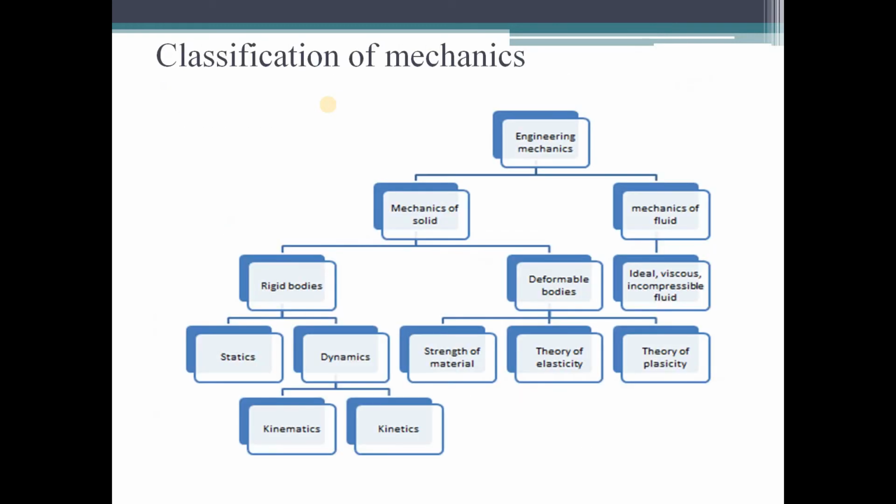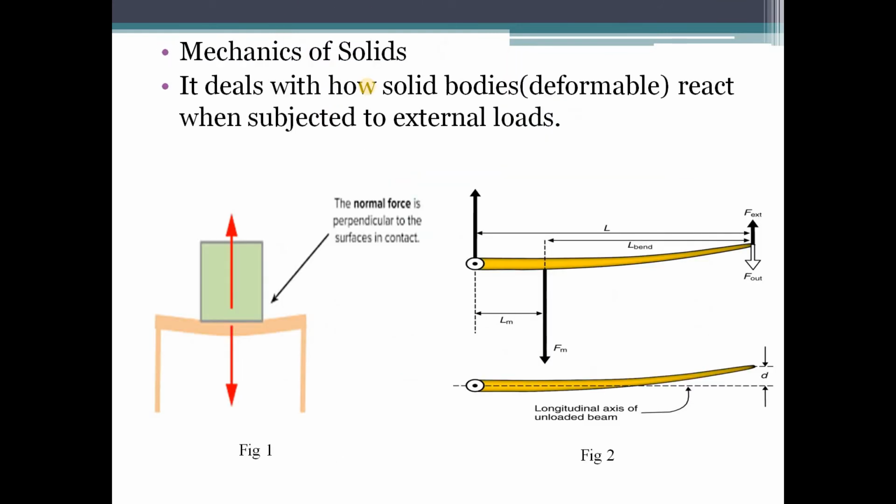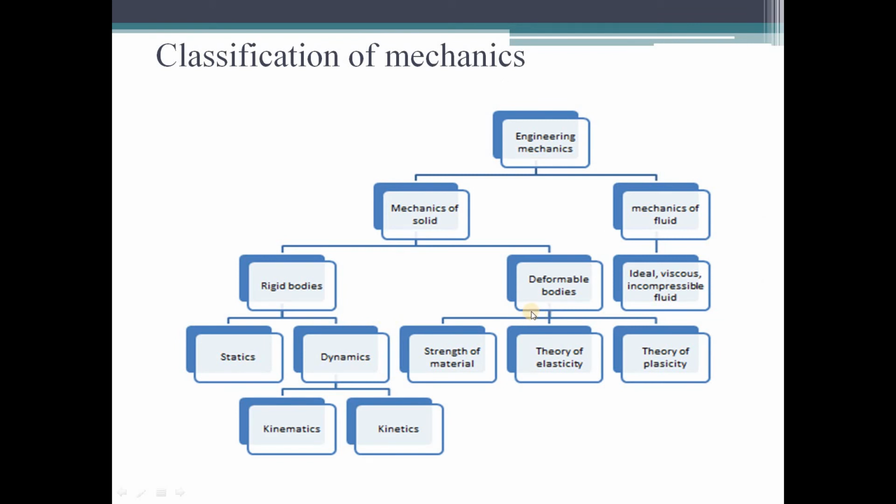Now, after understanding what is mechanics and what is the classification of mechanics, now we should know what is mechanics of solids. Okay, so we have already seen mechanics of solids in the classification of engineering mechanics here. If you see here, deformable bodies, mechanics of solids, and strength of materials. So that we are going to study in the present subject.